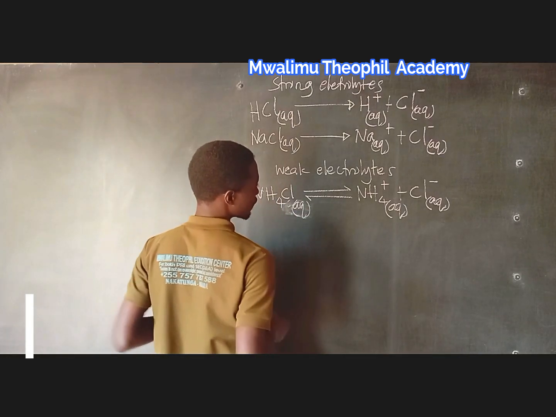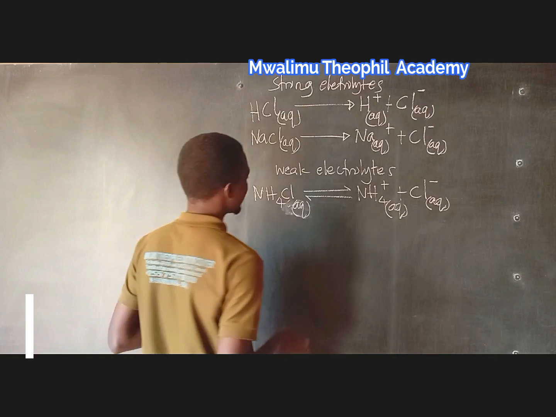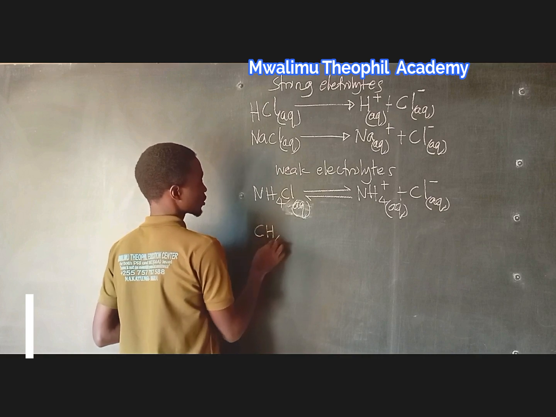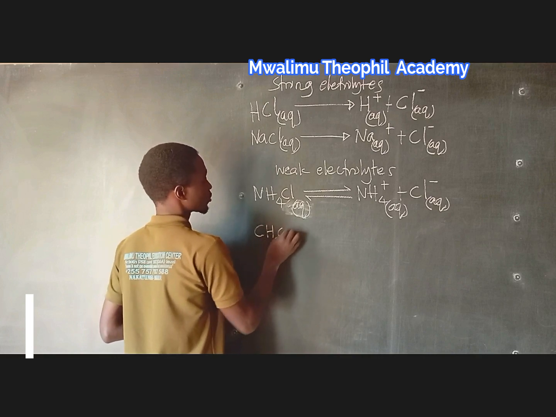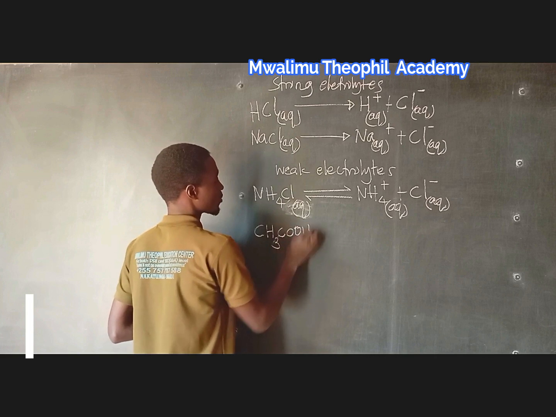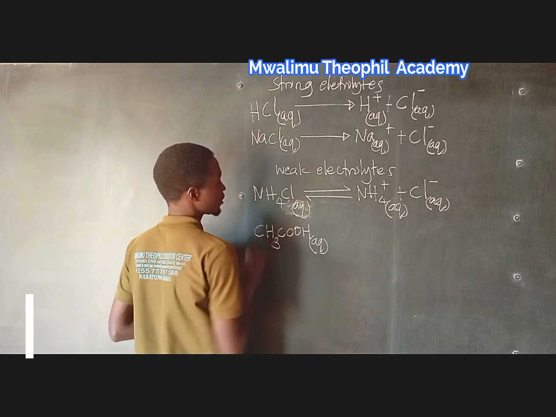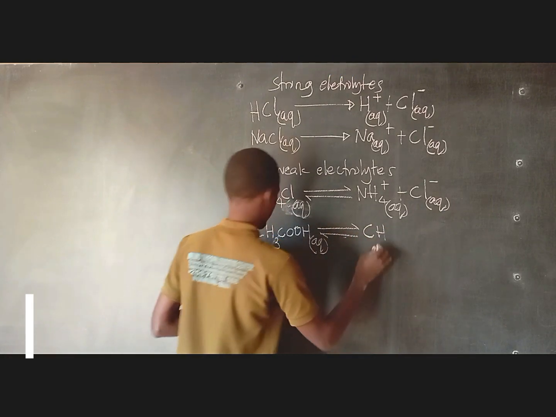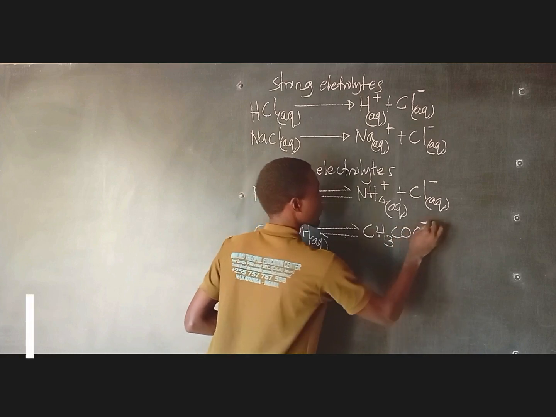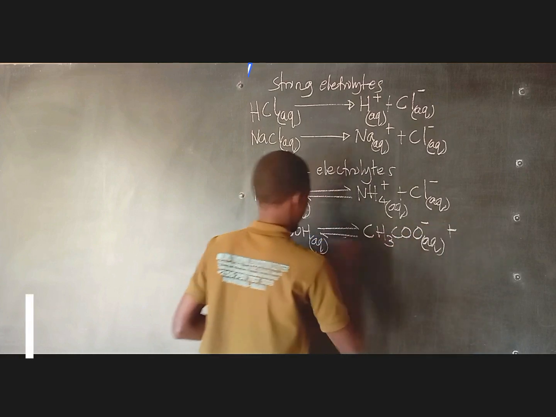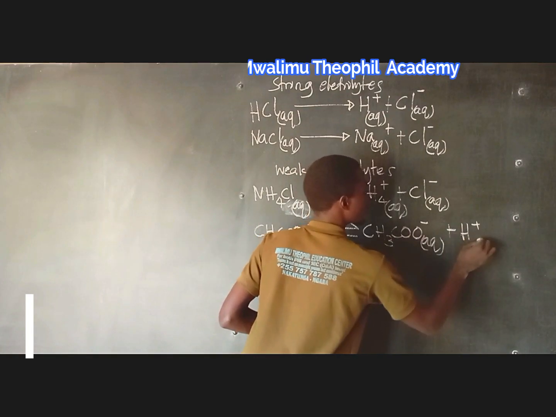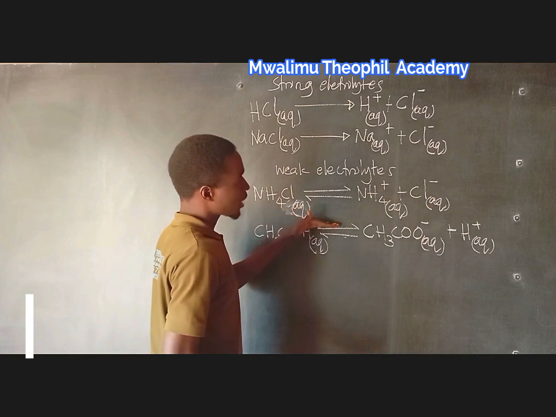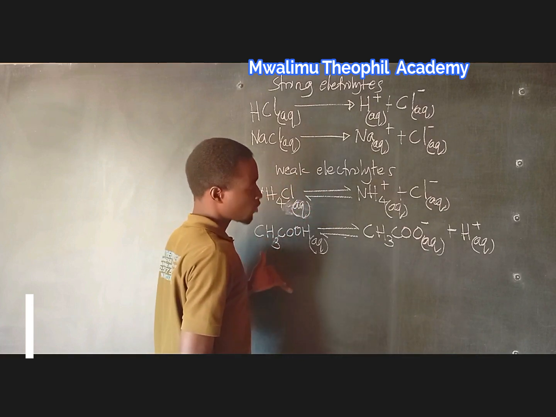Also, we have different examples of organic acids, and one of them is ethanoic acid. Ethanoic acid dissociates in the same way as ammonium chloride, as you may see here. Now, when this dissociates, you are going to get these ions, and the hydrogen proton. Now you may see these last two examples show the dissociation of weak electrolytes.